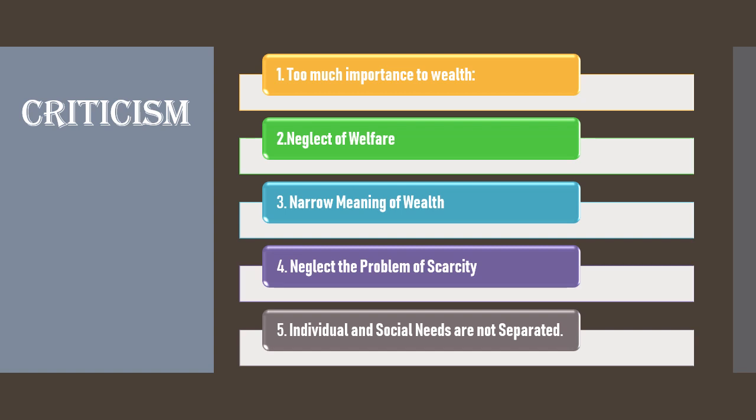So the fourth point is neglect of the problem of scarcity. Scarcity means limited. This definition does not use the two main terms of economics, that is scarcity and choice. I will explain these terms in the Robbins definition. Actually, in economics a problem is created because the wants are unlimited and the means which satisfy the wants are scarce.